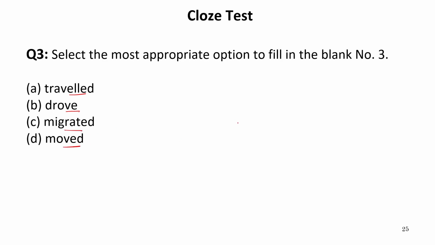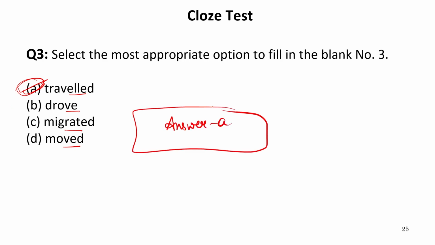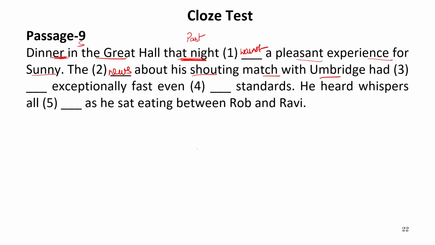Now obviously shouting refers to the sound or the noise. So sound traveled. We use the verb travel for sound. So our answer should be A. Now the sentence will be: the news about his shouting match with Umbridge had traveled exceptionally fast, even dash standards.